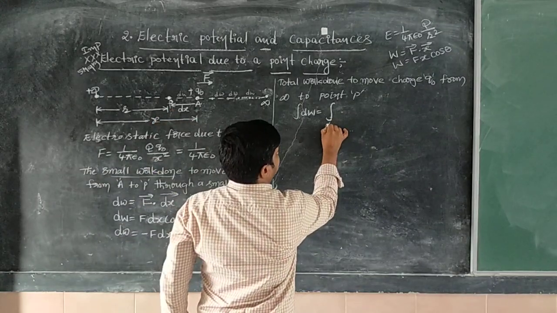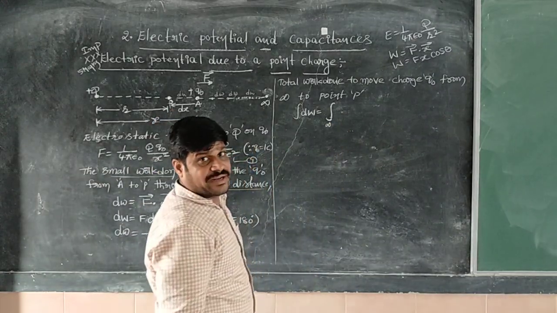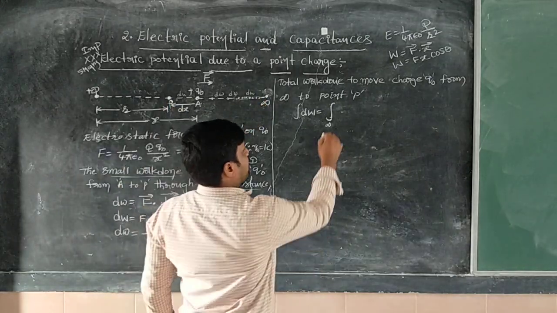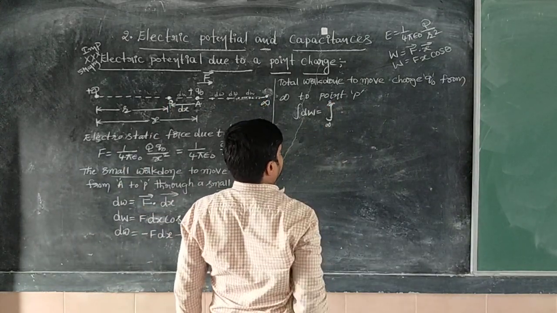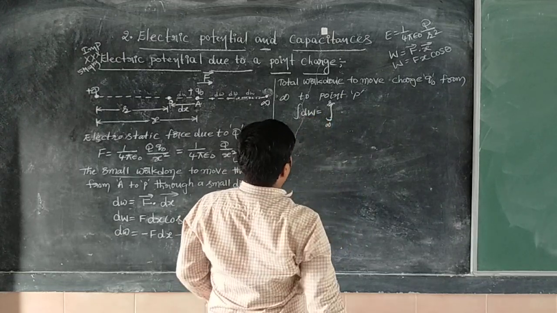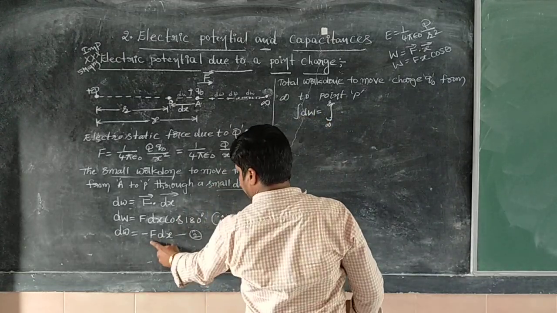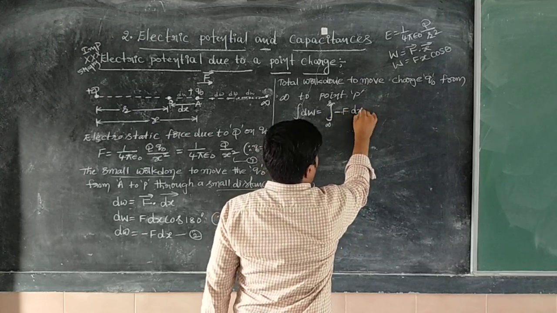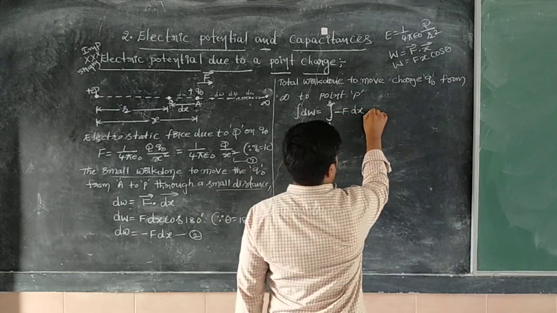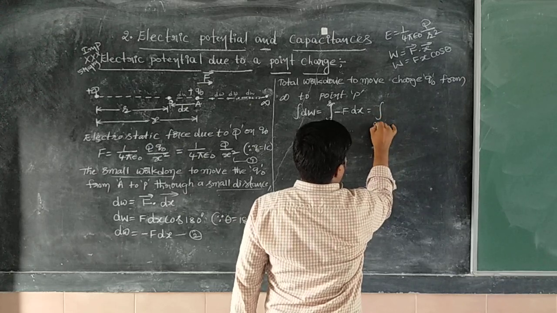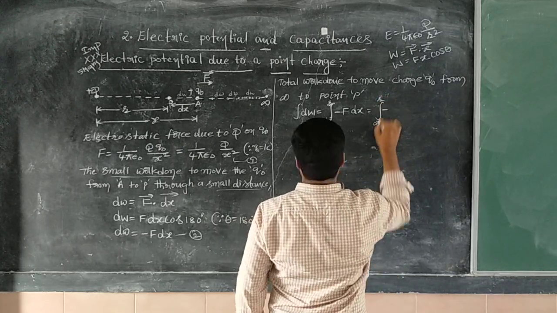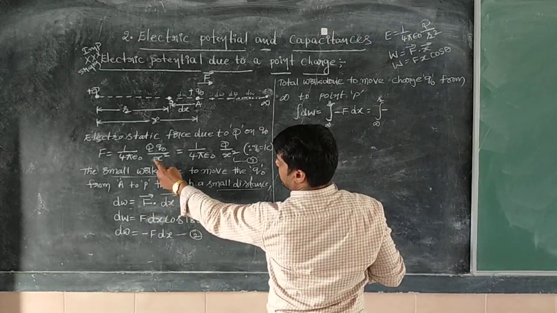So the range of integration, from here to here we have to measure, from here to here r. And integral dw equal to what is the formula? Minus F into dx, of course. Next, continuation, integral infinity to r of minus F, and F is nothing but what is the formula there?